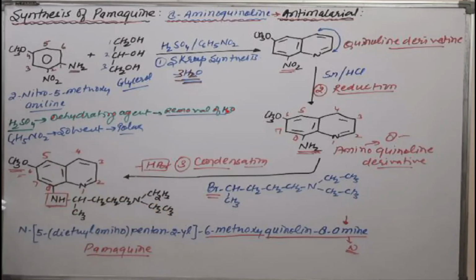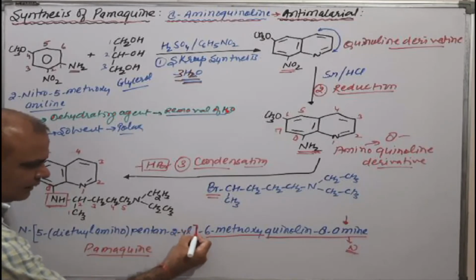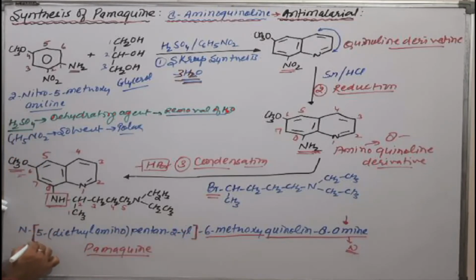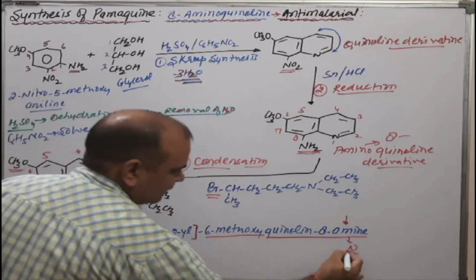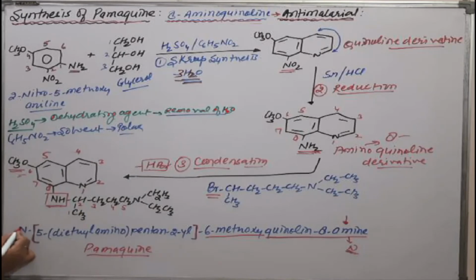We give the numbering 1, 2, 3, 4 and 5. How many carbons are there? Five carbons, and five carbons are known as penta. Here we have only single bonds, no double bond, so it will be pentane. We start a capital bracket for the N, that is the amine nitrogen.